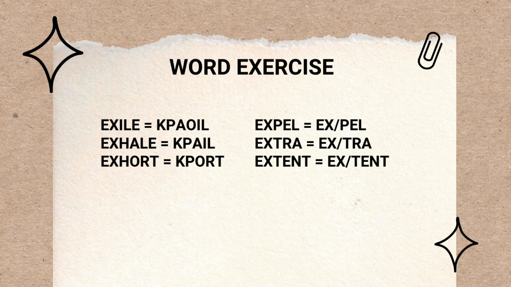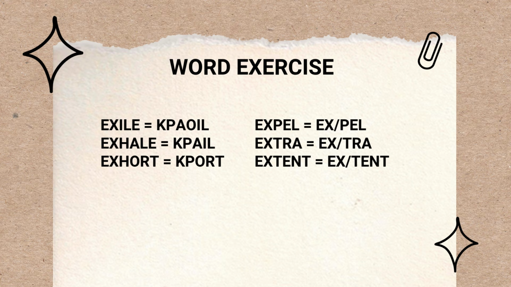Okay, we have here the word exercise. We have the words exile, exhale, exhort. So exhort. Look at how the words on the left are written. Look at their outlines. So for exile, exhale, and exhort, these apply the first rule, which is if it follows a vowel, then we will use initial KP.